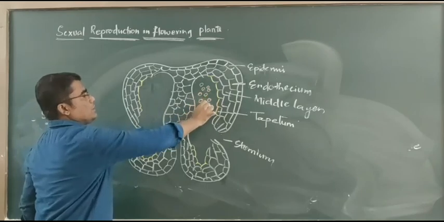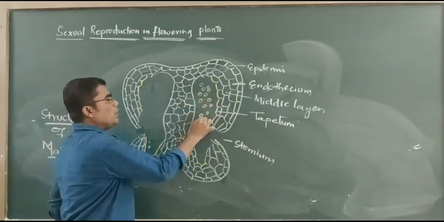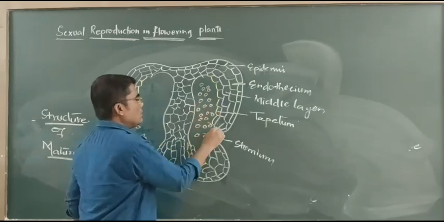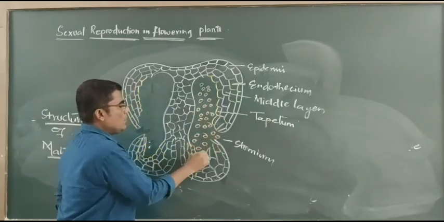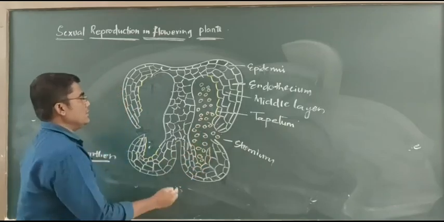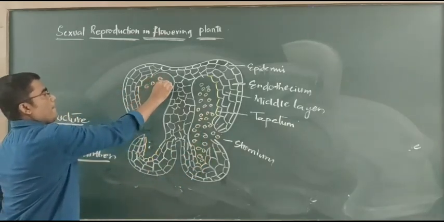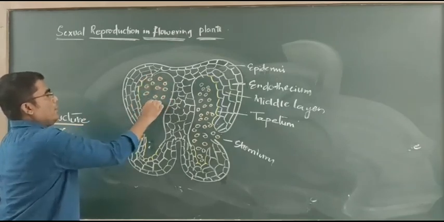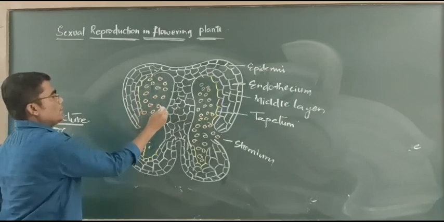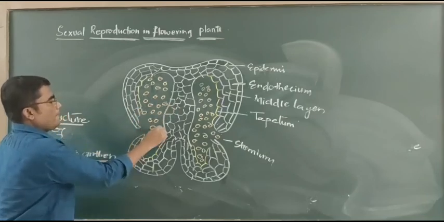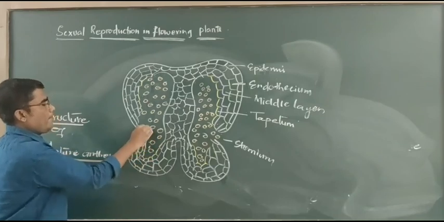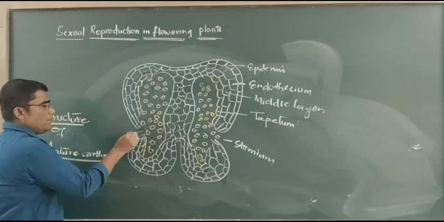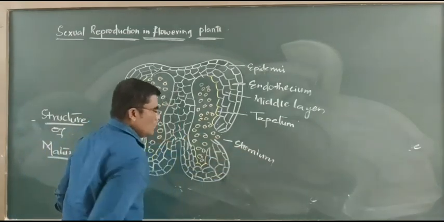Each pollen chamber produces many pollen grains, which are ready to be liberated from the stomium to perform pollination.